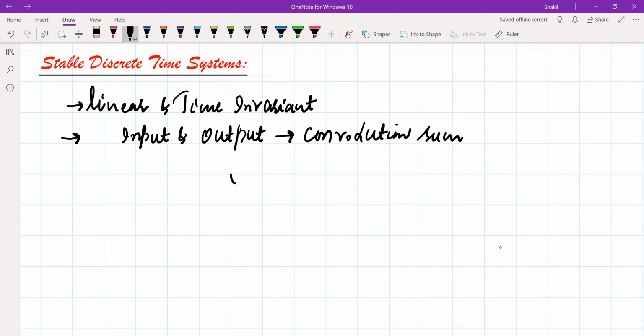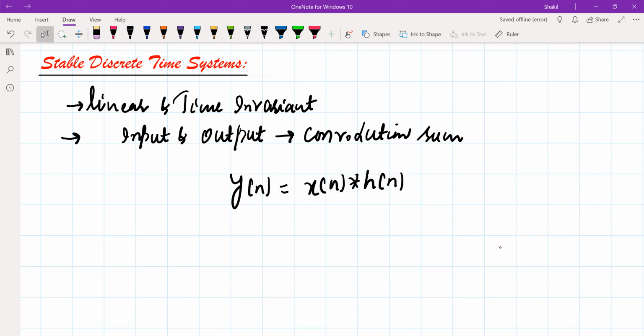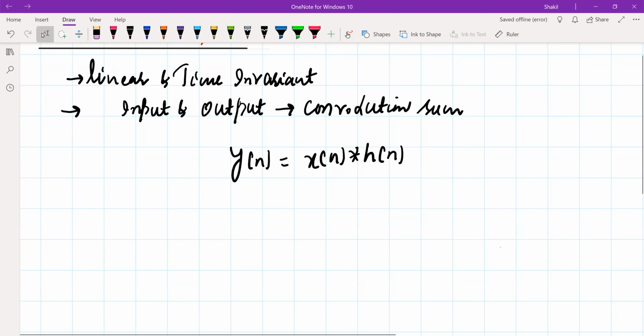So we say the input output relation of an LTI system is given by this convolution, meaning the output is the convolution of the input and the impulse response of the system. Now in this session we will add one more constraint, stability, and see how we first define a stable system, a general discrete time stable system.